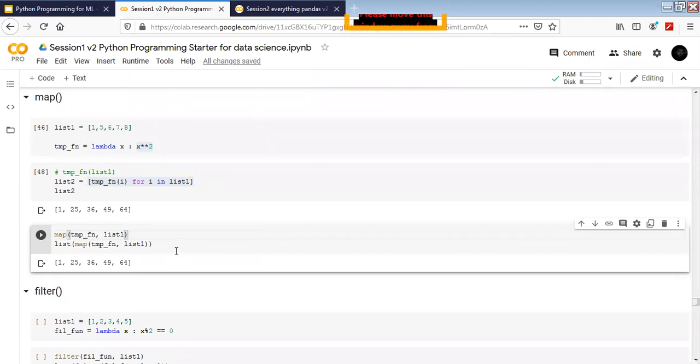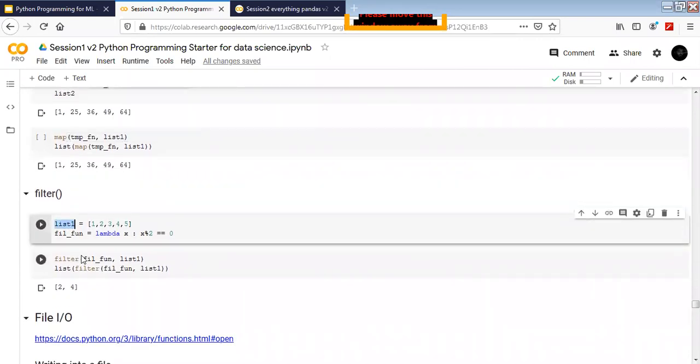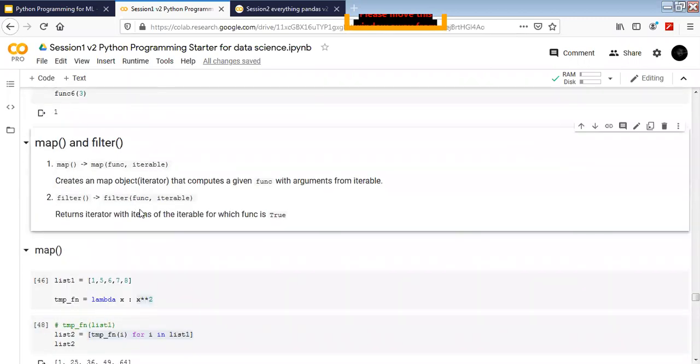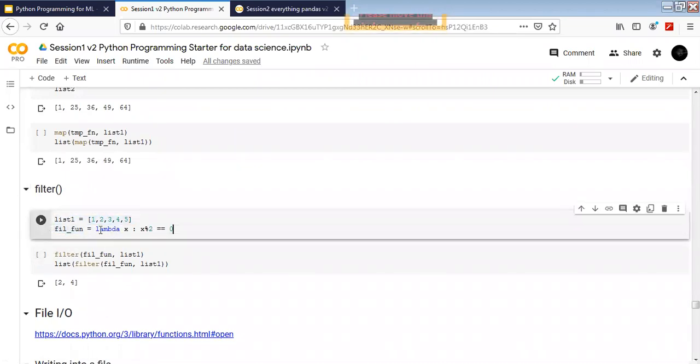All right. Let's move to the next part, which is filter. The same exact thing we can follow, but with the filter, what is going to happen is we need to pass the function which is going to return us true or false. This function has to be written in such a way that it only returns true and false. So what filter is going to do is, this is my list. I want a function which is a conditional function. So what it's doing is it's dividing by 2 and checking if the remainder is 0 or not. If the remainder is 0, it means that the number is perfectly divisible by 2, right?